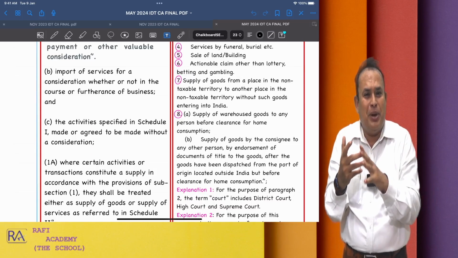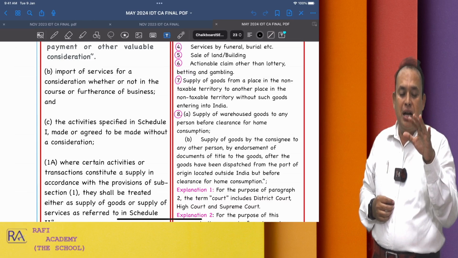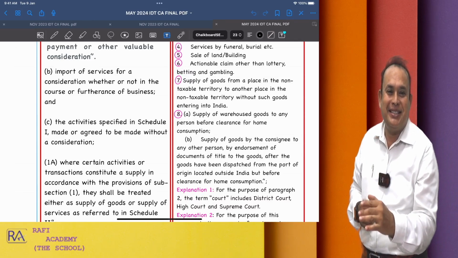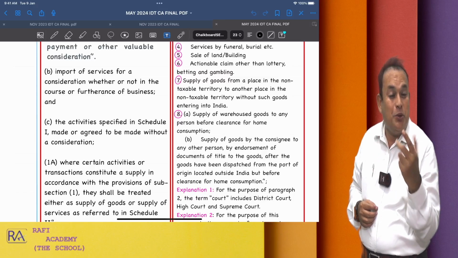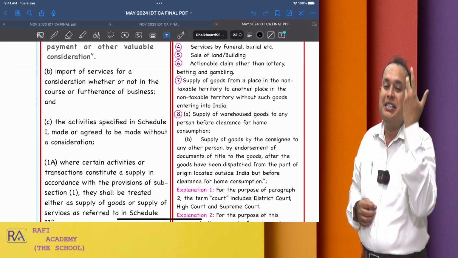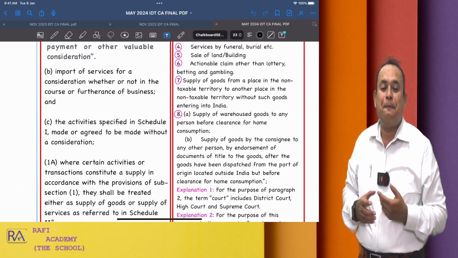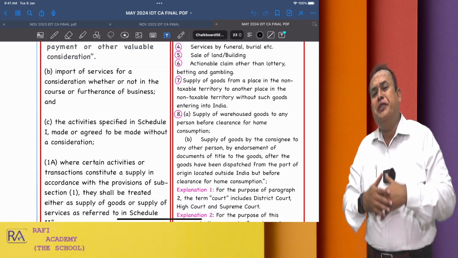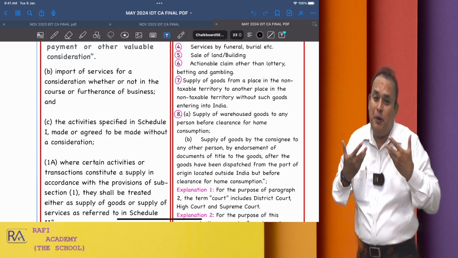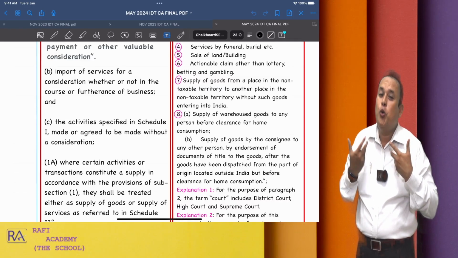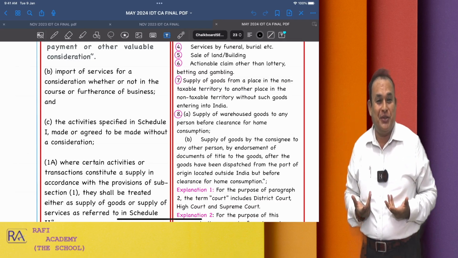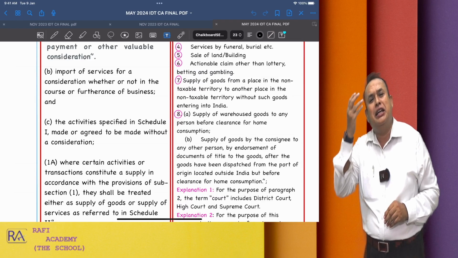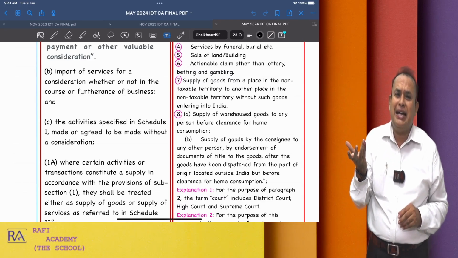If the GST applies, the recipient is liable to pay GST for the import of services. For the import of services, who is liable to pay GST? The recipient is liable to pay GST, my dear. Sir, if that is the case, what is the time of supply for the recipient who pays the tax in the case of import of services? You are already aware of that. It is your cake at intermediate level.